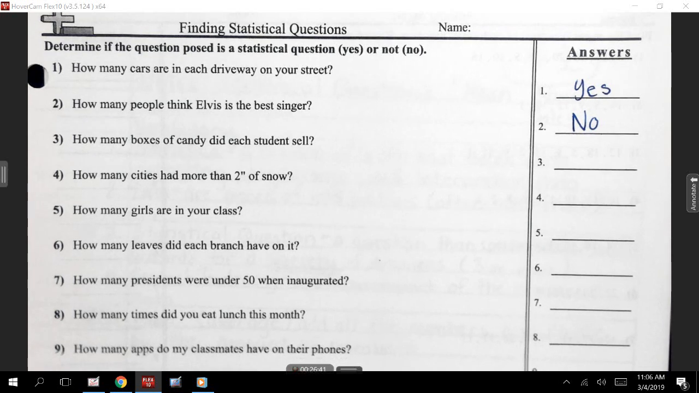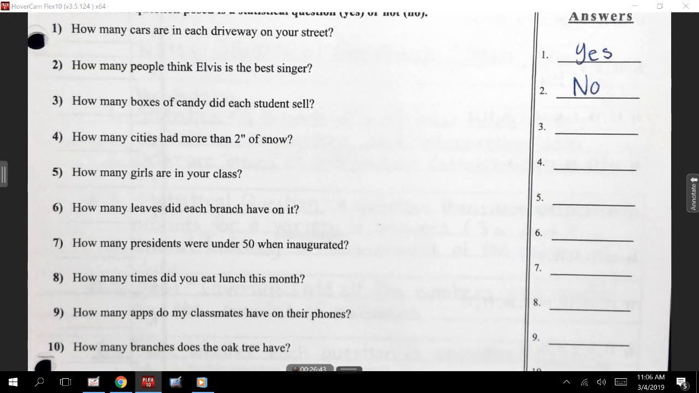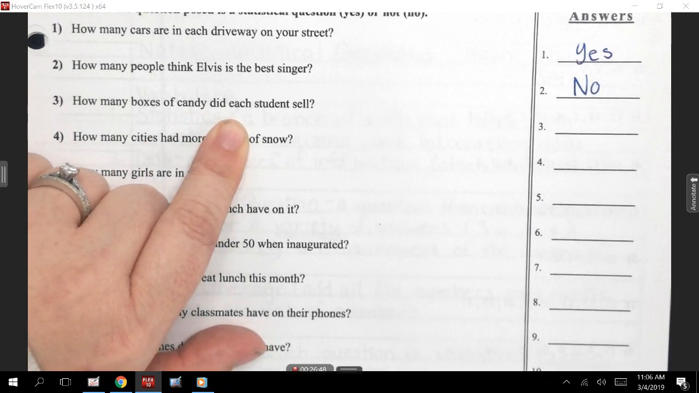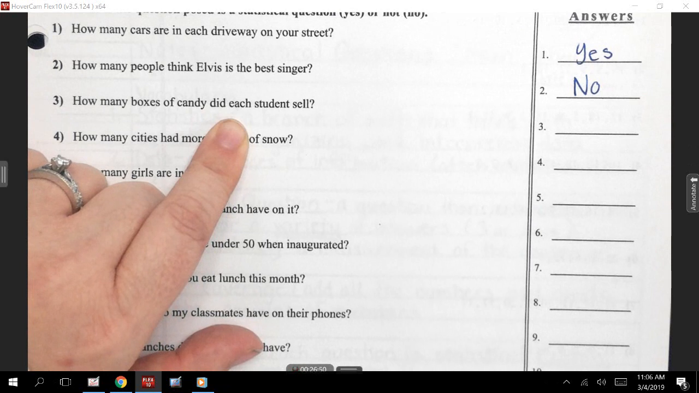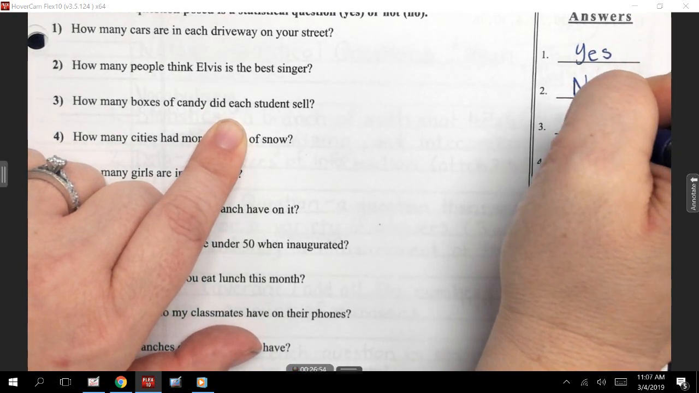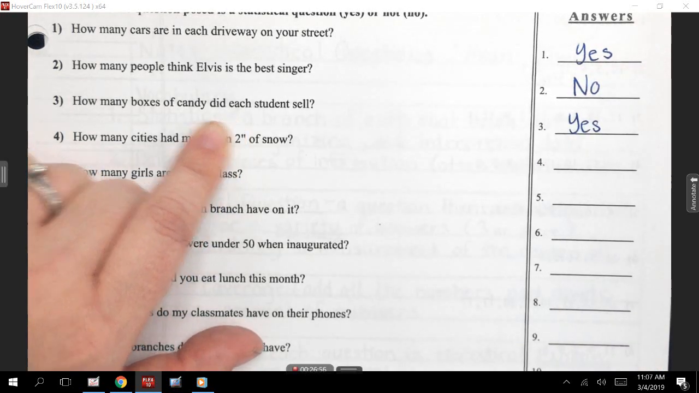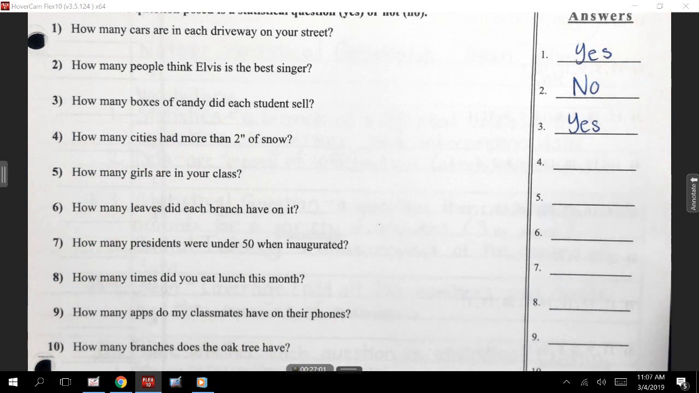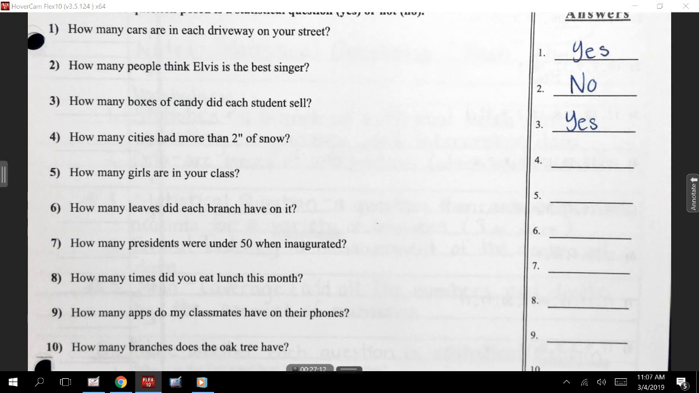All right? Number 3. How many boxes of candy did each student sell? Hunter? No. How many boxes of candy? Yes, because different students are going to sell different amounts of candy. So that would be yes. All right? Okay. How many cities had more than 2 inches of snow?